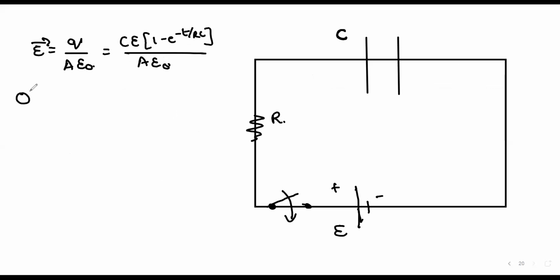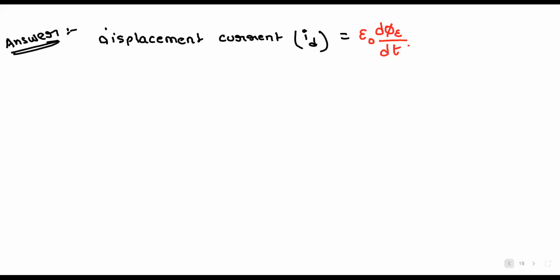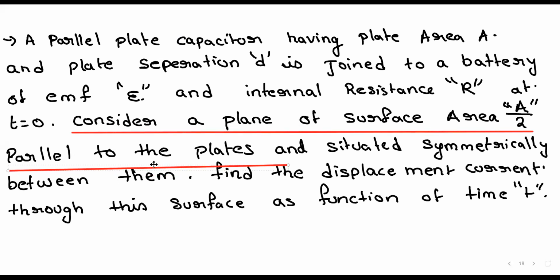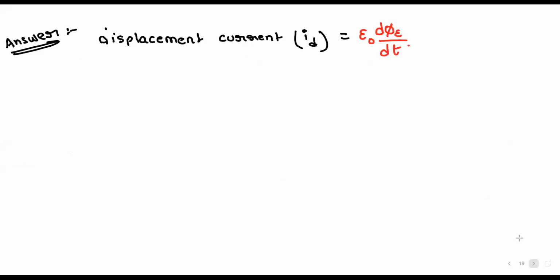So what is phi e from this? Look here. If you read this line, what is the area through which the flux has to be found out? A by 2. We have to find the flux through the area A by 2.